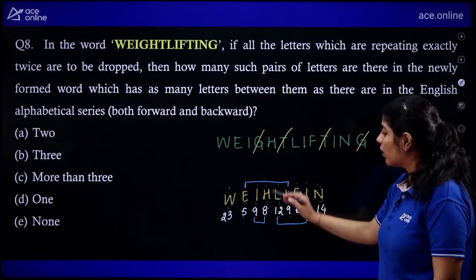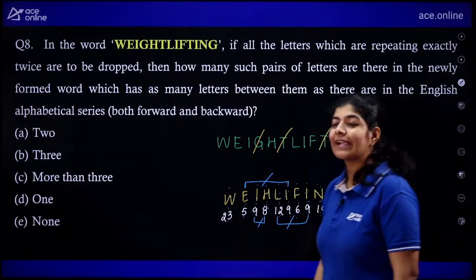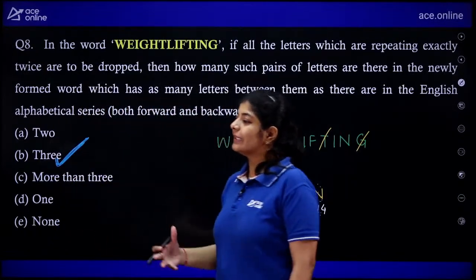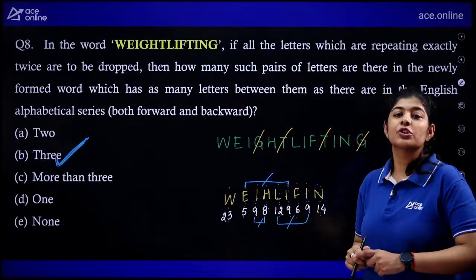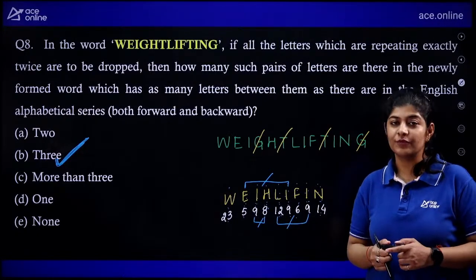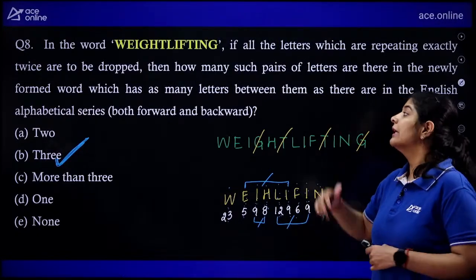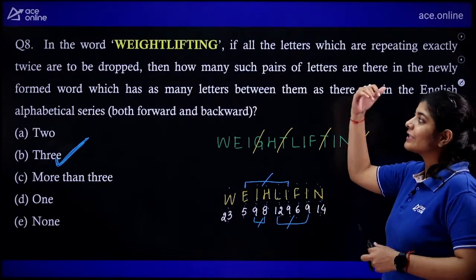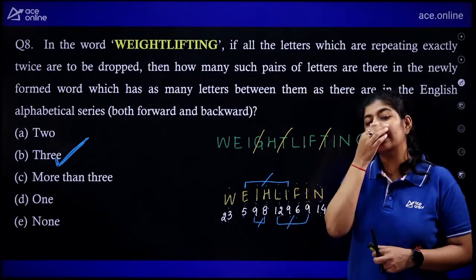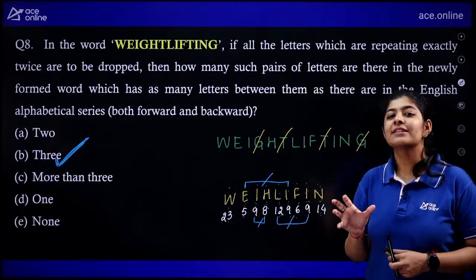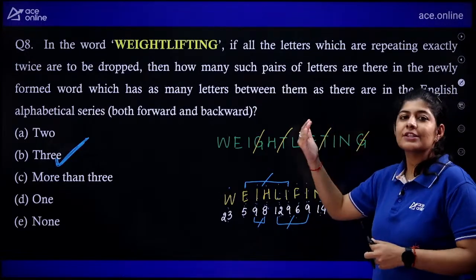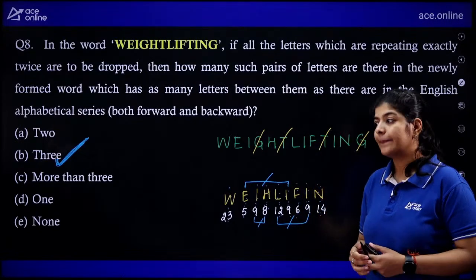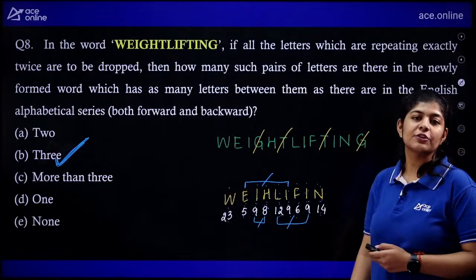So how many pairs did we get? 1, 2 and 3. Exactly 3. That means option B is the correct one. Many times we do get these types of questions where we need to apply some operation first and after that calculate the given things. Is it clear? It is not always necessary that you will just be given a spelling and asked how many pairs there are. There are chances that you will be given some condition, and first you need to fulfil the condition, and after that only count the pairs. Is it clear? The correct answer over here is option B.